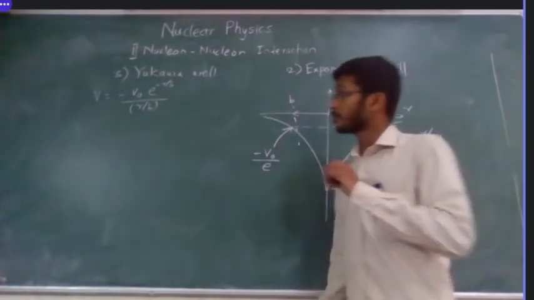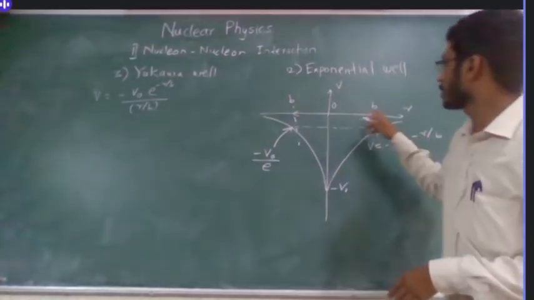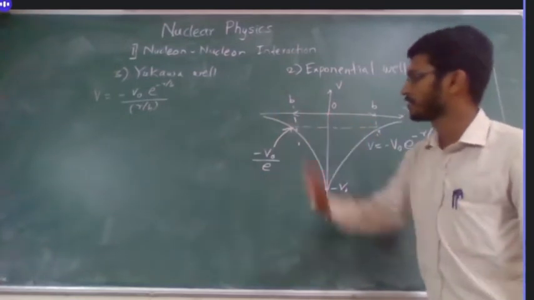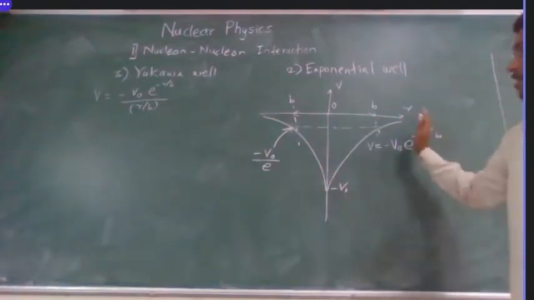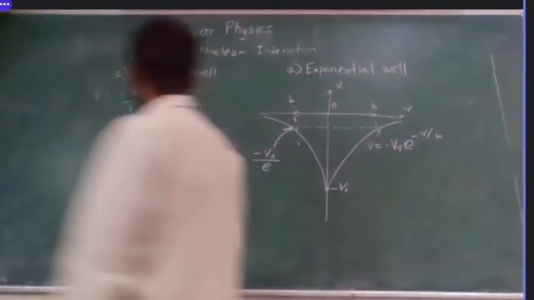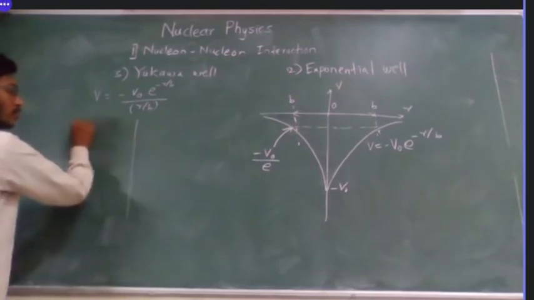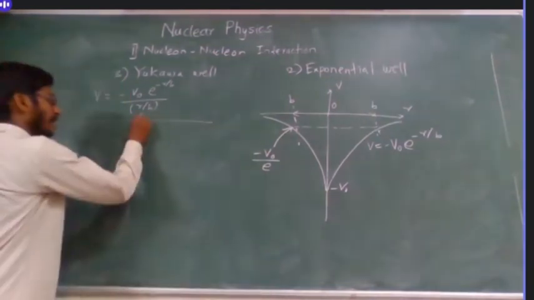So what is the change here? Again, for r equal to 0 it will change, but for large r the nature will be the same. So let me draw this. I will draw only one side. So here it is 0.